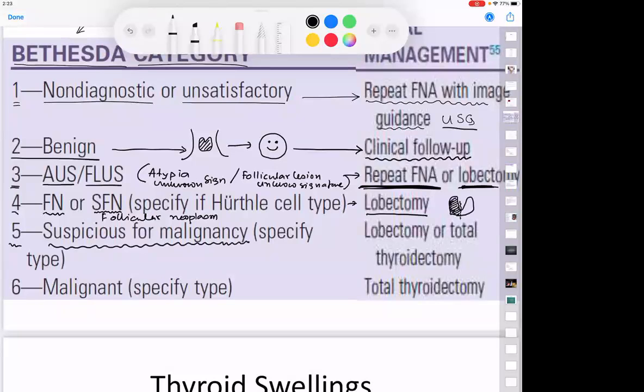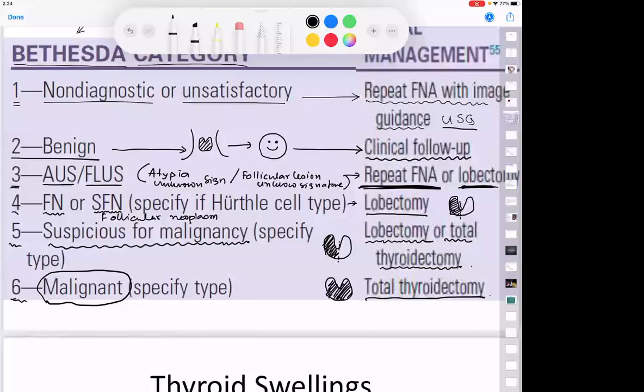So what is the minimum operation in a Bethesda 5? Minimum is lobectomy. But what is the preferred operation maybe? Na rahegi baans, na banegi bansuri. What is Bethesda 6? Cancer. And what is the treatment for cancer that I have taught you? Total thyroidectomy. Yes, total thyroidectomy. Okay.